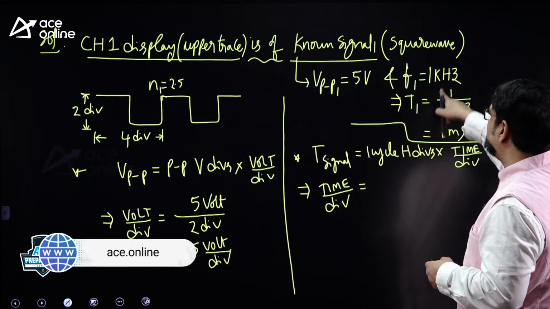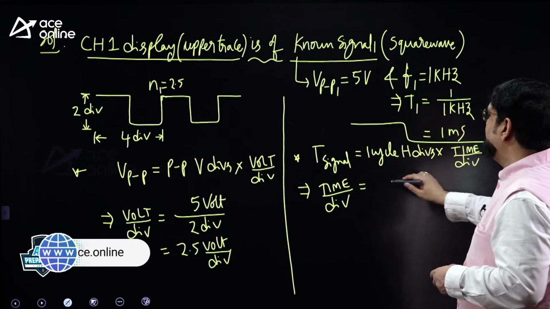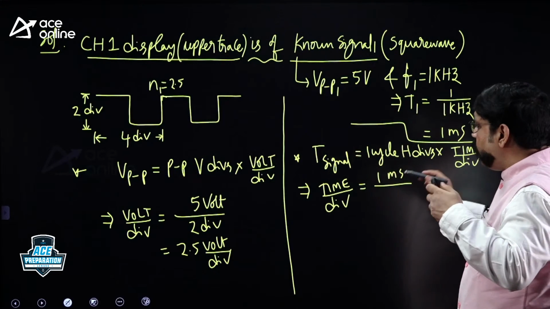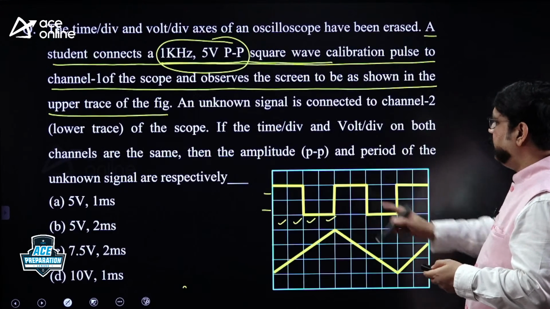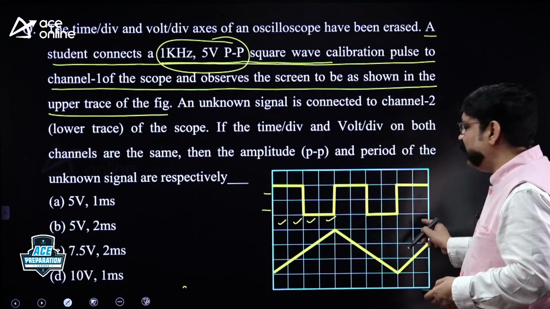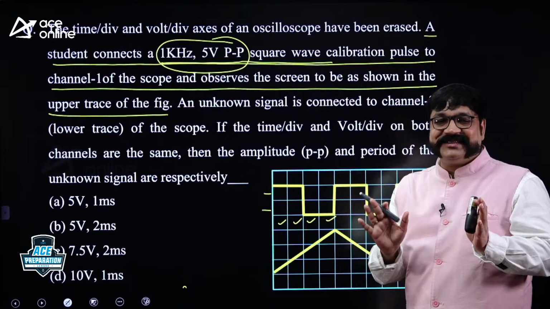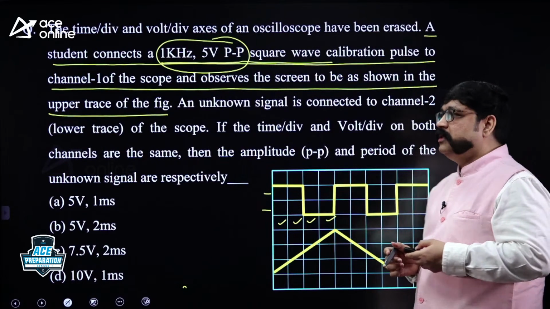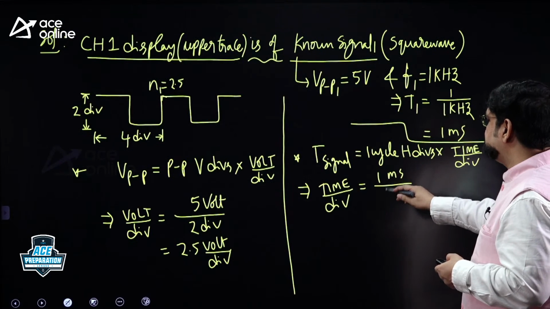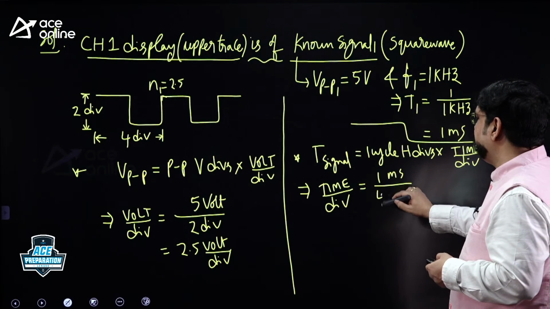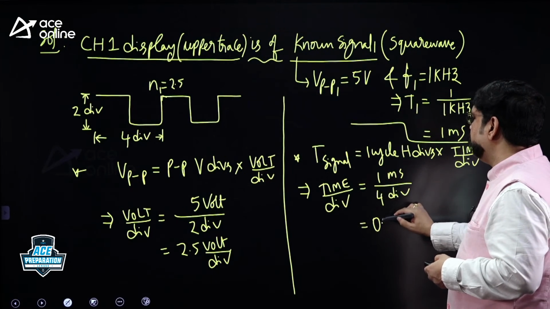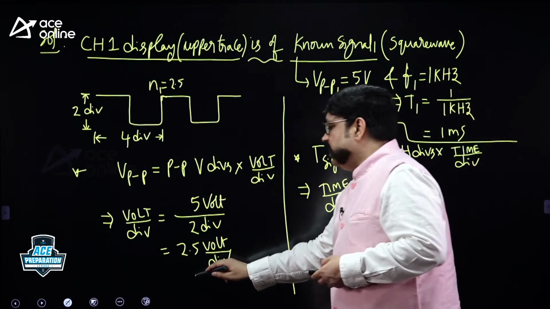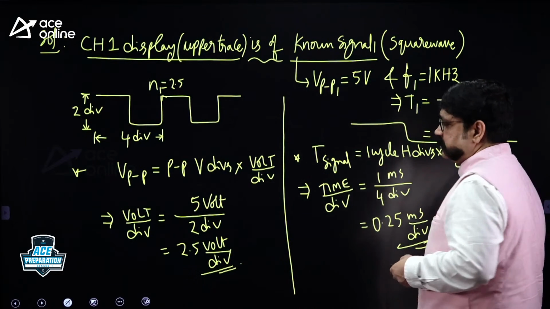What is the time period of the signal? Actually they gave the frequency, and I calculated the time period. 1 millisecond is the time period, by what is the 1 cycle horizontal divisions? 4. Don't count all the horizontal divisions, please. Normally people count 1, 2, 3, 4, 5, 6, 7, 8, 9, 10, don't do that. 10 divisions are occupied by 2.5 cycles. 1 cycle is actually occupying how many? Those 4 divisions, right? 1 millisecond by 4 divisions, 1 by 4 is 0.25 millisecond per div. See? So the volt per div is this, time per div is this.